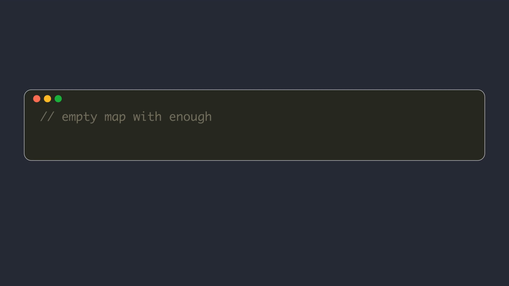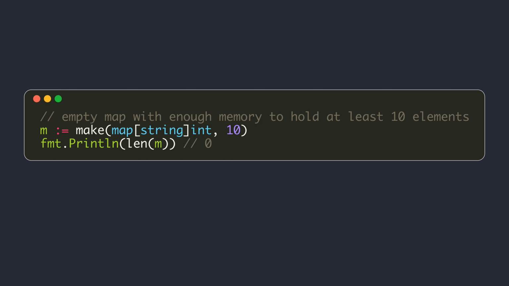The built-in make function also supports specifying a number as a second argument when creating a map. Then the new empty map allocated will have enough space to hold at least that many elements. A map's memory grows similar to that of a slice we have seen in the previous video. When you add more and more elements to a map, at some point, new memory is allocated with enough space to hold twice the current number of elements, and the elements are copied from the current map to the new map. So if you already know the maximum number of elements your map will need to hold, allocating all memory at once will be more performant because it avoids all those need for growing the map and copying elements.